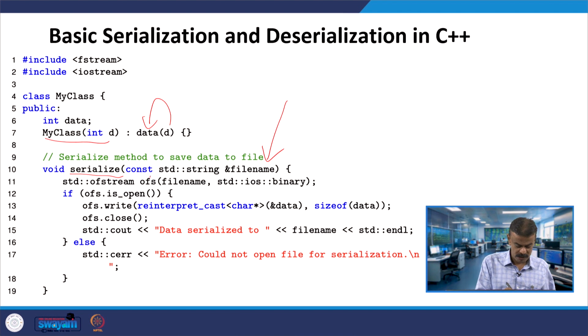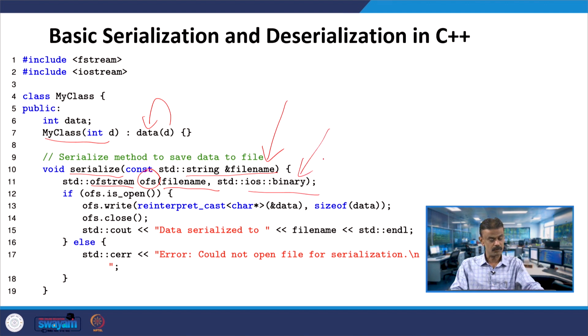If you look at ofs, which is the object of the class ofstream, which is converting the data you are reading, assume that here we are reading some data. So here you have the input file name, whose data type is string, passed by reference, and ofs, which is an object of the class ofstream. This file name will be converted into binary. So how are we going to do it? If ofs invokes the function open and you are able to open the file, then ofs invokes write.